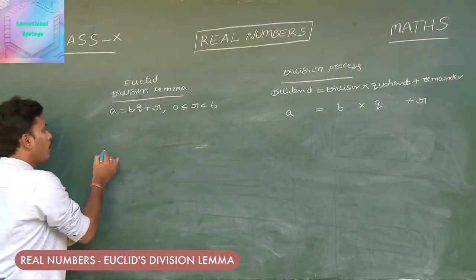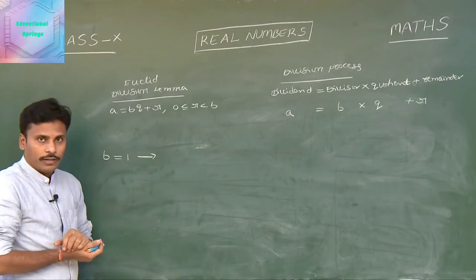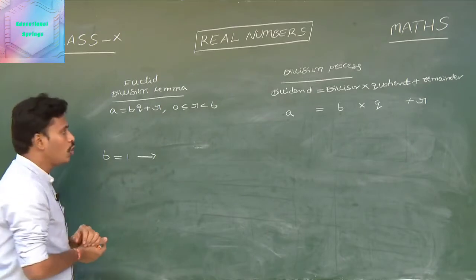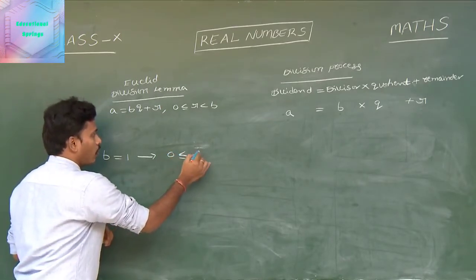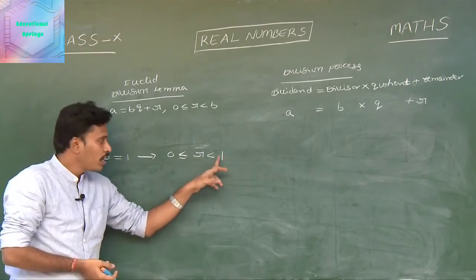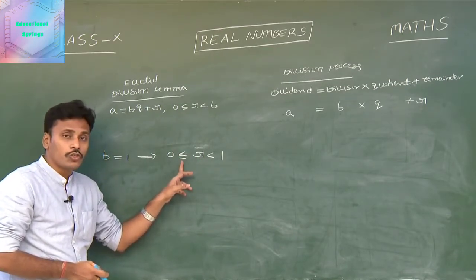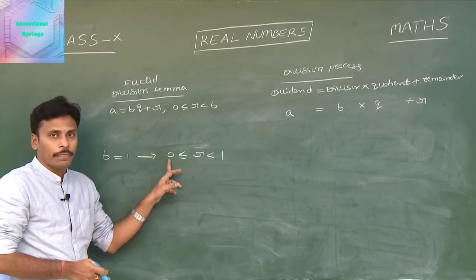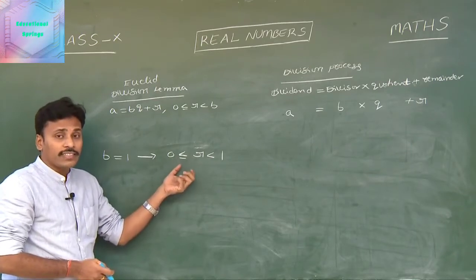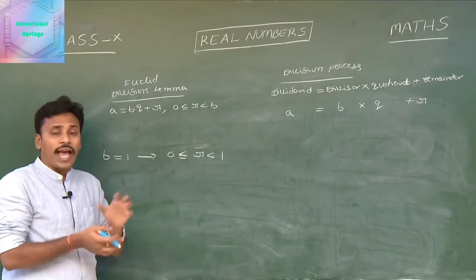For suppose, if you take b is equal to 1, what will happen? If b is equal to 1, you need to think about r now. This r is in between 0 and b. So 0 is less than or equal to r, which is less than 1. Look at this. The value of r is less than 1 and the value of r is greater than or equal to 0, and here we have a chance to take r as 0. See, clearly there is only one number which is in between 0 and 1. The statement itself suggests that we need to take r as an integer.